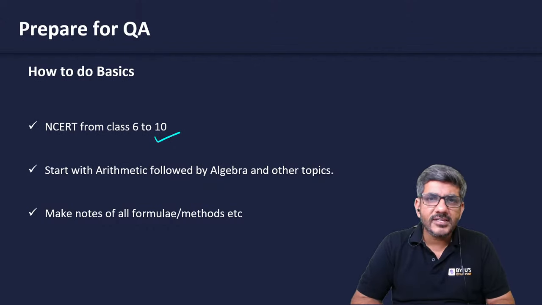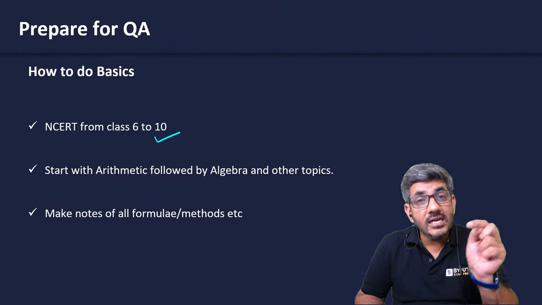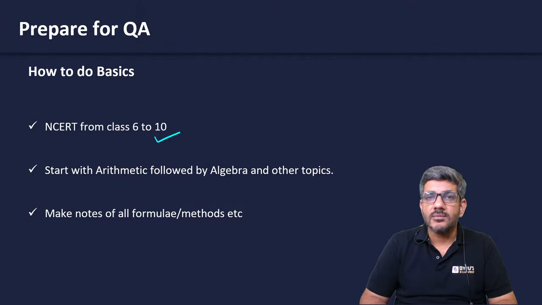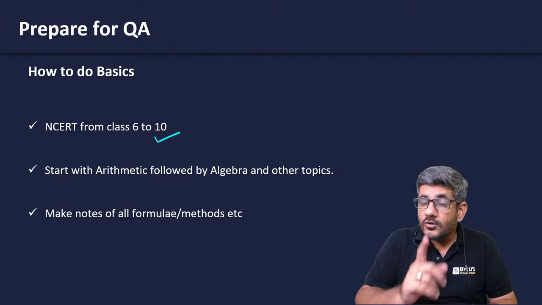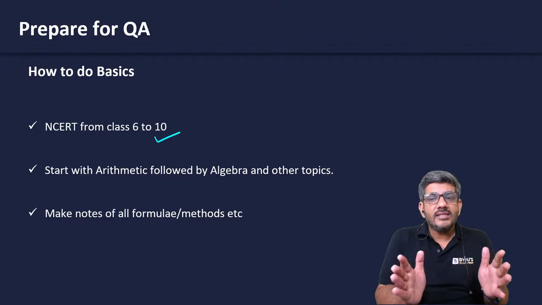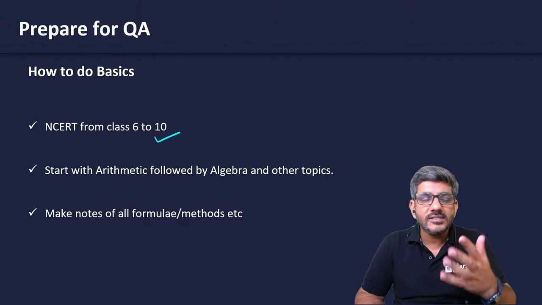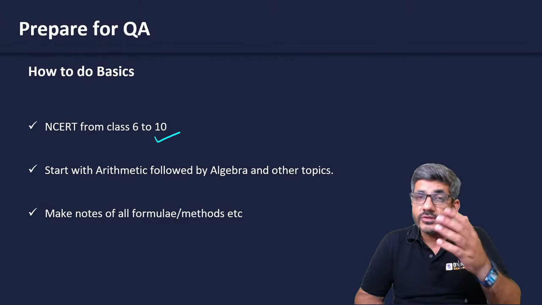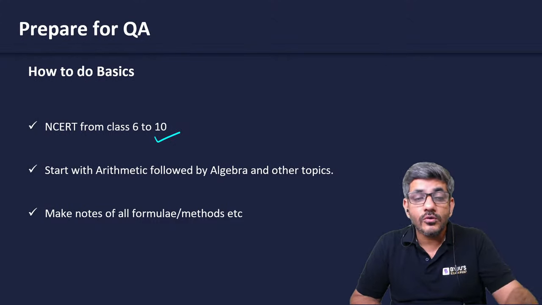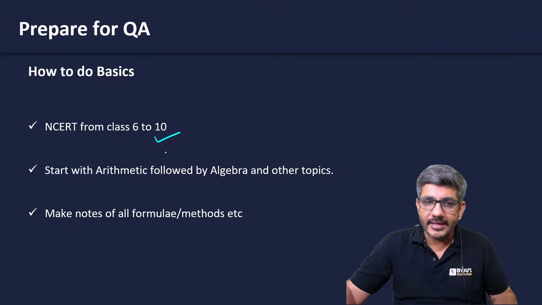Is 0 a perfect square? You might have a doubt about it. What is called an isosceles triangle? Having two sides equal or at least two sides equal? You will have a doubt about it. What is the value of square root of 4? Is it plus 2 or plus minus 2? You will have a doubt about it. So there are so many things where you would feel, oh God, we are actually confused about these things. We can't say which one is correct. These are so close to each other. So therefore, it's important to go through those NCERT books from class 6 to 10, then you have time for that.